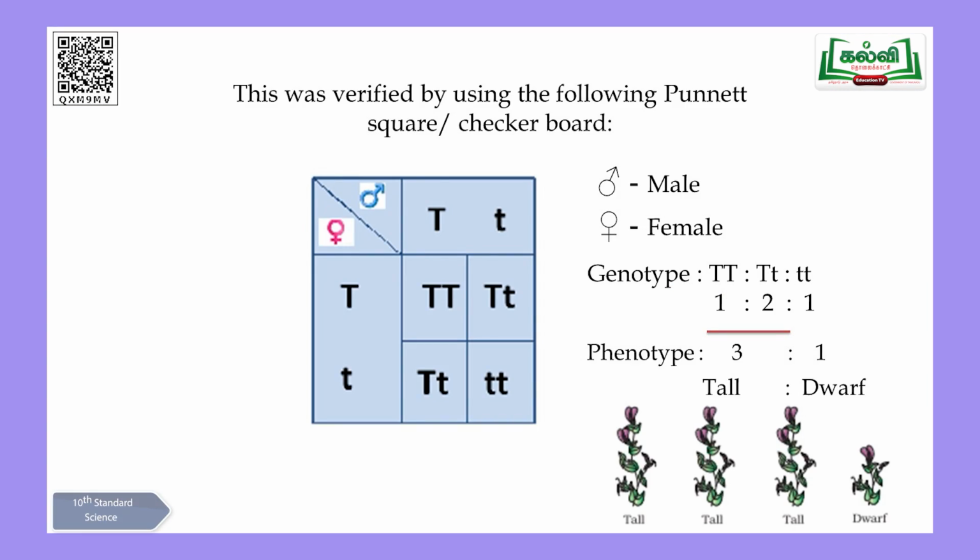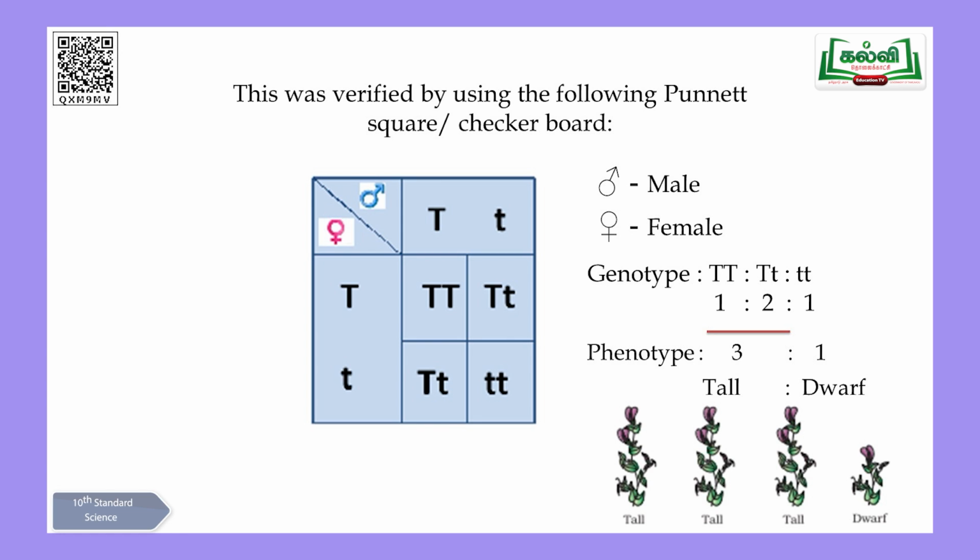So, I will just explain this once again, or make it very clear using a Punnett square. Here you can come across a square called a Punnett square, otherwise called a checkerboard, and this was found out by a scientist. Punnett is a British geneticist, and he wanted to help Mendel by cross checking the genes using a graphical representation.